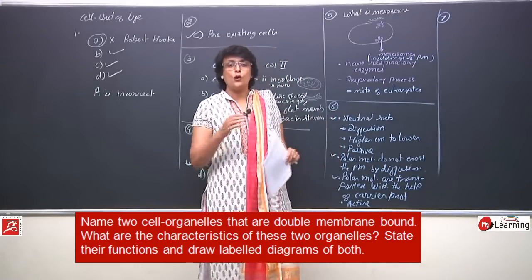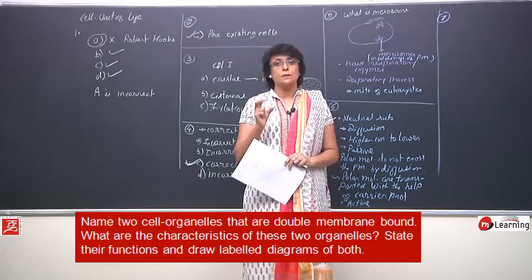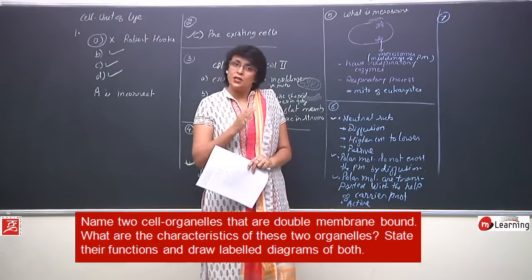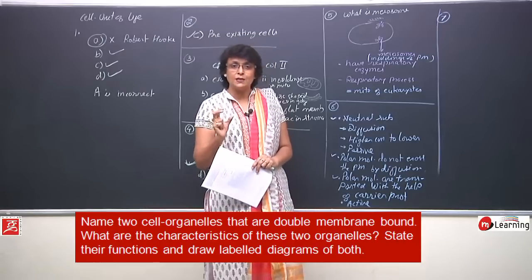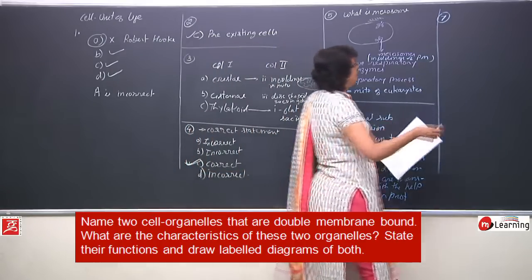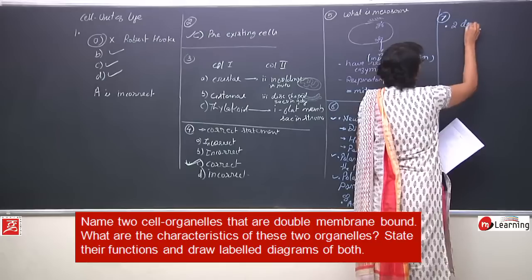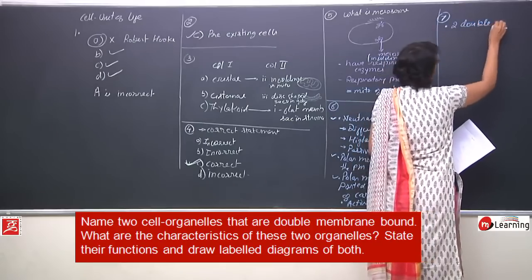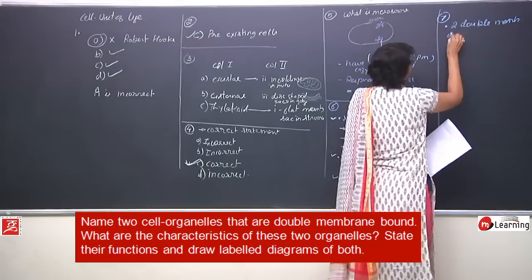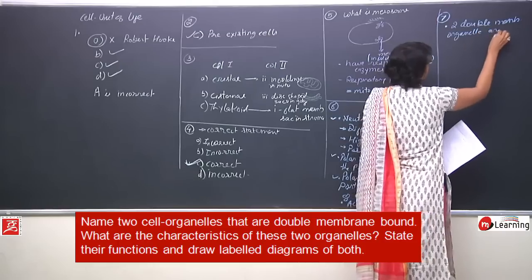We have done all different organelles. What are the organelles? The membrane bound structures which are present between the plasma membrane and nuclear membrane, that is in the cytoplasmic region. So there are two which are double membraned. So first part, the two double membraned organelles are 1.